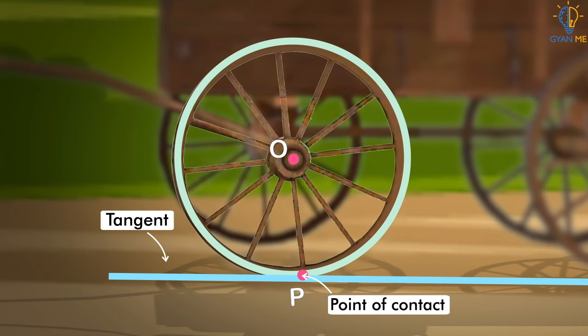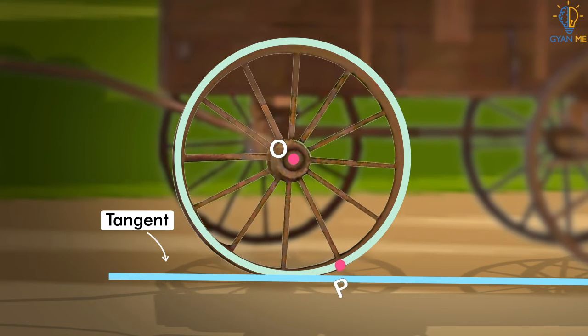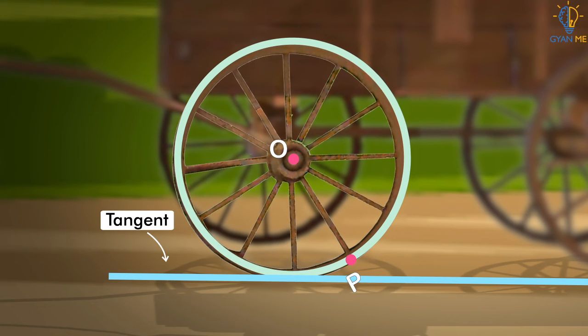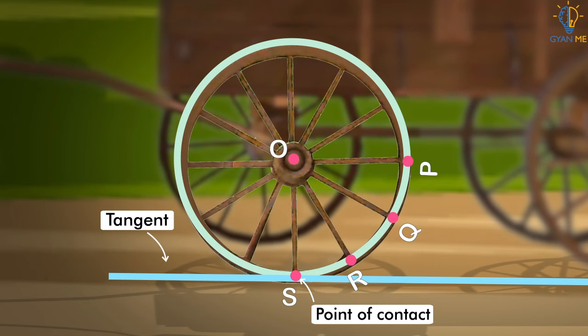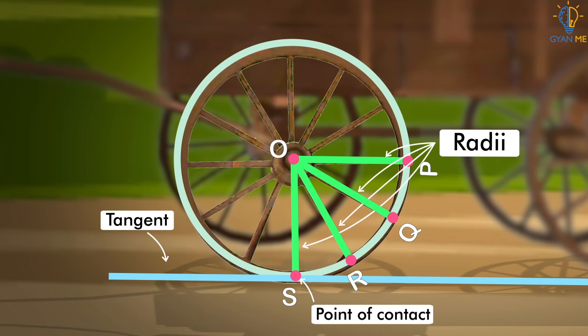Now rotate this wheel. We'll see the situation is still the same, but just the point of contact has changed. If we keep repeating this, we see that whatever the position of the wheel is, it will always have only one point in common with the road. Now see the spokes of the wheel. They act like radii of that circle, isn't it? Yes. You'll also see that they are making some angle with the road.